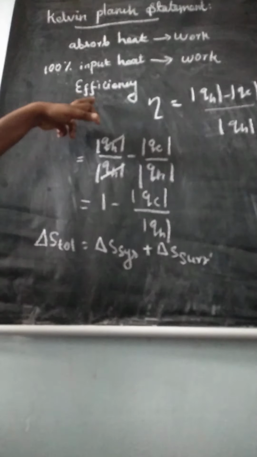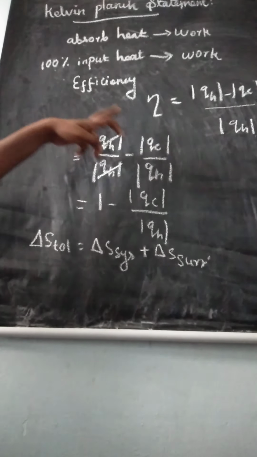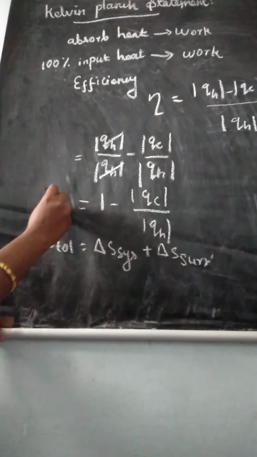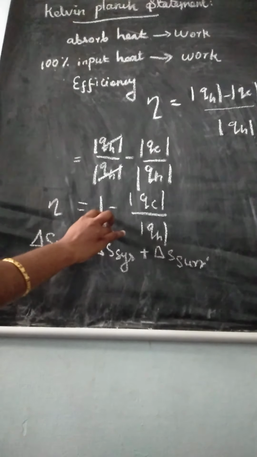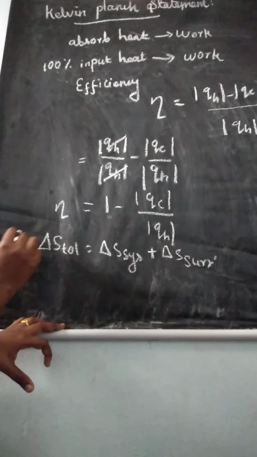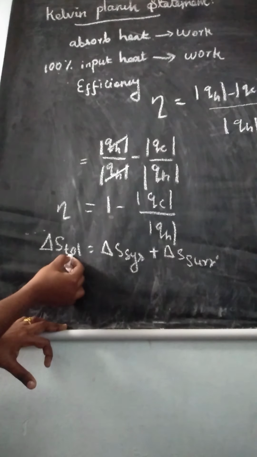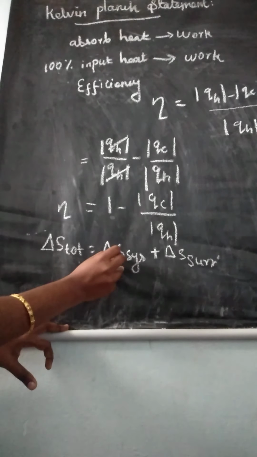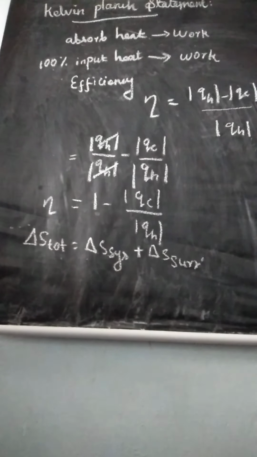First we learn the topic efficiency. We got the formula eta is equal to 1 minus Q_C divided by Q_H. Already, for a reversible process, we learned delta S total is equal to delta S system plus delta S surroundings.